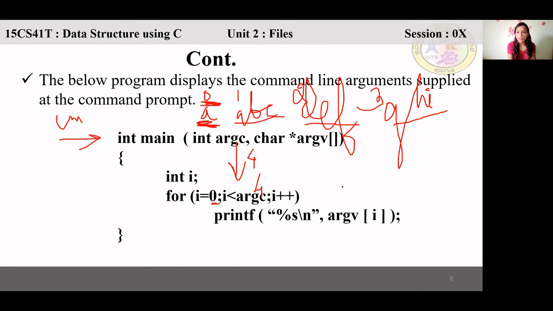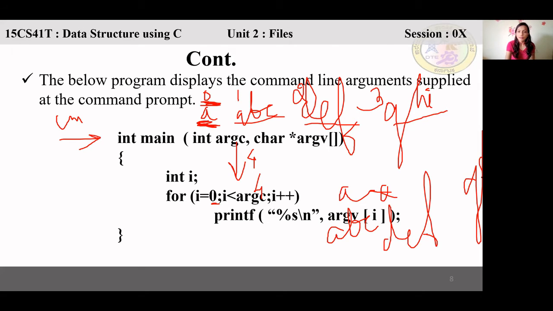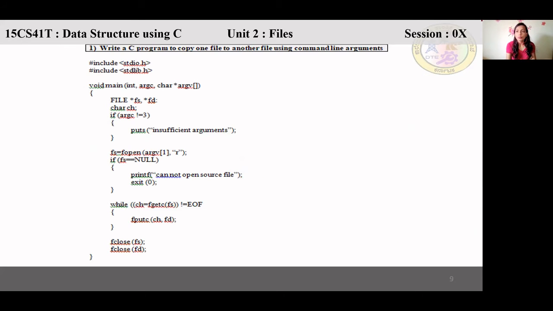What will it print? It will print all. First it will print the file name A, then, since \n is there, all will come on a new line. Then it will print ABC, then DEF, then GHI. So getting this, you can take a snapshot of this if you want. Okay. So we will see a program now.